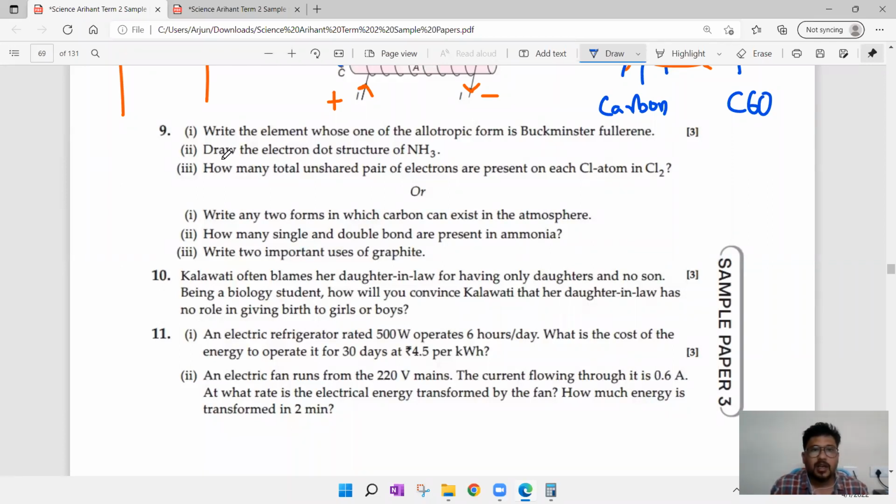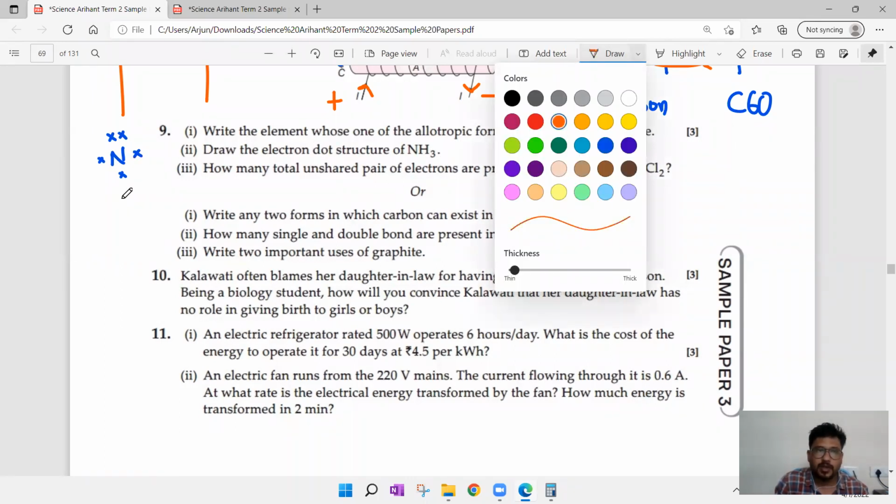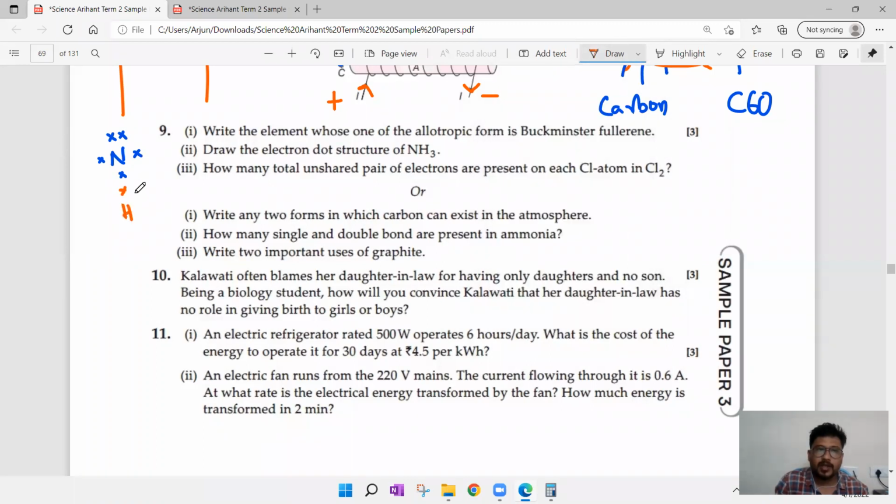Next, draw electron dot structure for NH3. NH3 is nothing but ammonia. So how to draw? We know nitrogen has 5 outermost electrons, 1, 2, 3, 4, 5. And while coming to hydrogens, 3 hydrogens we need to draw. One hydrogen with 1 valence electron.